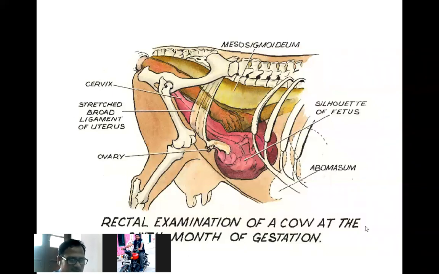Rectal examination of a cow at the 6th month of gestation. You see how it is beyond the reach of your hands. This is very difficult. In that circumstance, the middle uterine artery is the only way by which you can know the pregnancy status of the animals.